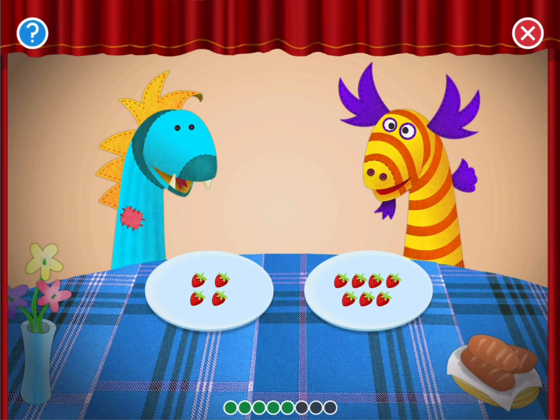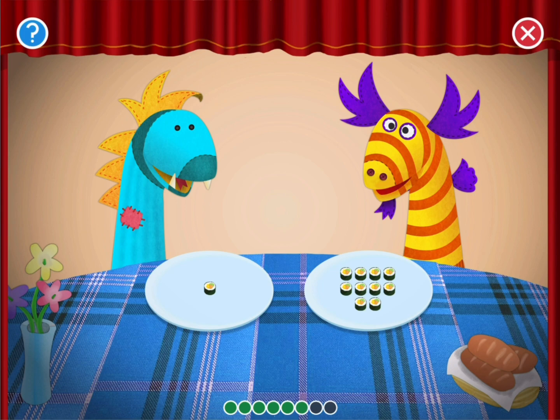The dragon puppets want the plate of strawberries with less. Tap the plate with less. Oops! That plate has more than the other one. Keep trying. The dragon puppets want the plate of strawberries with less. Tap the plate with less. Try this. Fantastic! That plate has less than the other one.